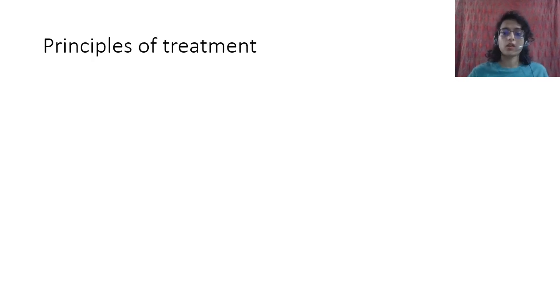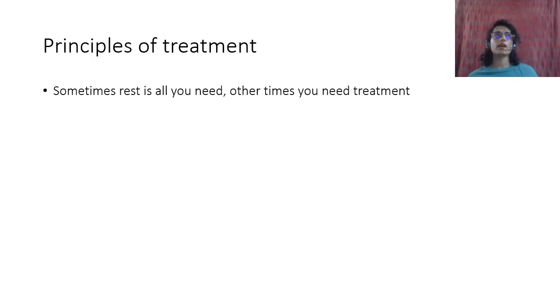So what are the principles of treatment? Now you have seen that there are infectious agents, there are infectious diseases, and that there is an immune system. But sometimes your immune system needs a bit of help, because of the microbial load. I talked about microbial load in the previous video, that the number of microbes can be so high that your immune system can't always deal with it, or it will take a lot of time and you will expend a lot of energy. So you treat a disease. Sometimes all you need is rest because your immune system is capable of taking care of the microbes itself, but sometimes you also need treatment.